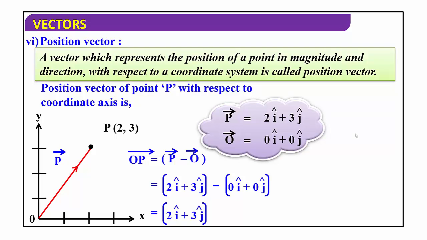So this is the vector which represents the position of a point in magnitude and direction with respect to a coordinate system. Now we got the final answer, 2 i cap plus 3 j cap. Remember, i cap and j cap are the unit vectors along x-axis and y-axis. So these are special types of vectors. Today we studied about position vector, unit vectors, negative vectors, or we can call them anti-parallel vectors, and rectangular vectors. These are very important and special types of vectors.